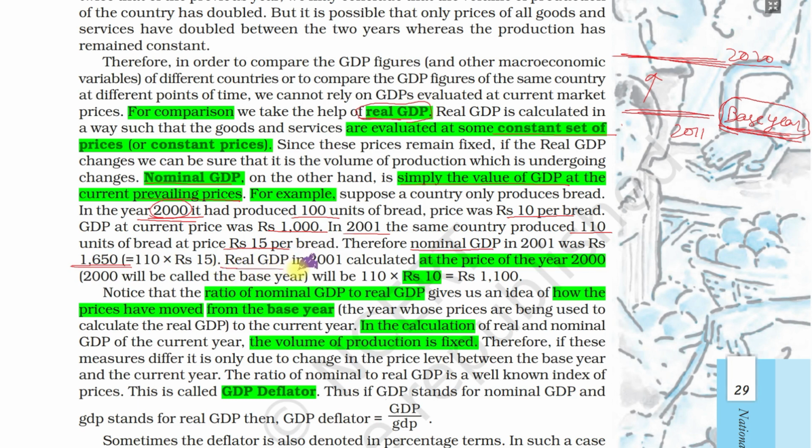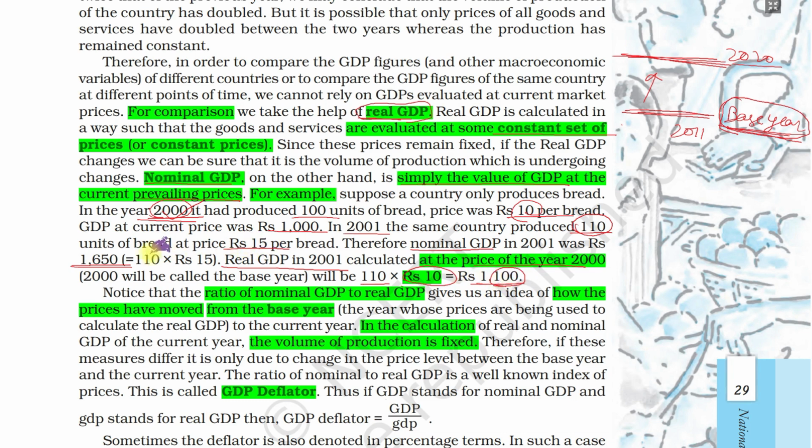Now we have to calculate the real GDP of 2001 at the base price of 2000. So how will we calculate this? It will be 110, the amount of output produced, into 10 rupees. Why do we include 10 only? Because 10 is the price in the 2000 base year. So 110 into 10 is 1100. This is the real GDP.